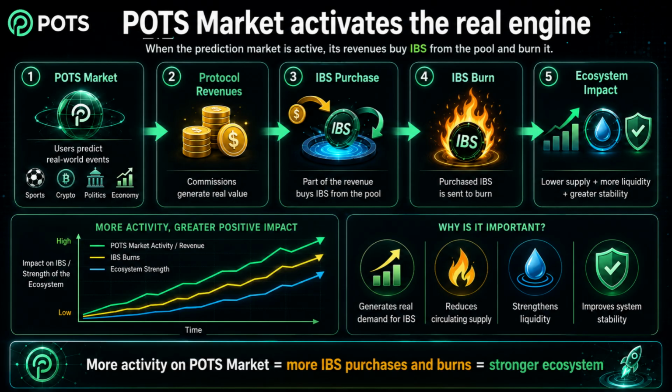This creates a positive effect. Less IBS supply, more liquidity in the system, and greater stability for the ecosystem. In summary, the more activity POTS Market has, the more strength the DeFi layer of POTS can receive.